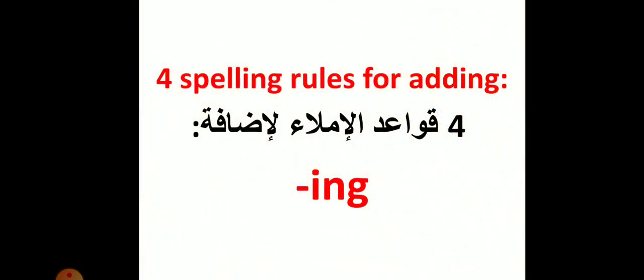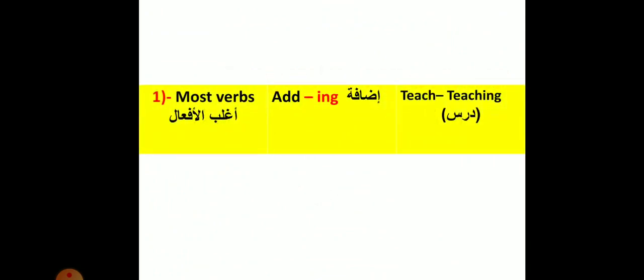4 spelling rules for adding ing. So let's see them. The first one, most verbs, we add ing in the end. For example, teach becomes teaching. Okay?